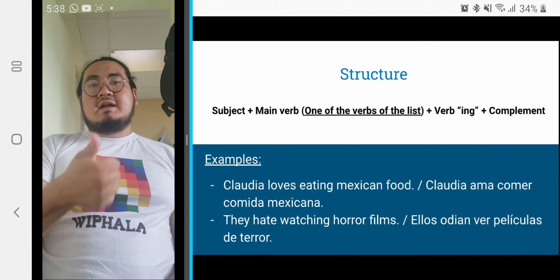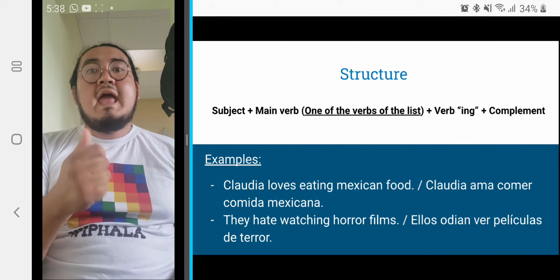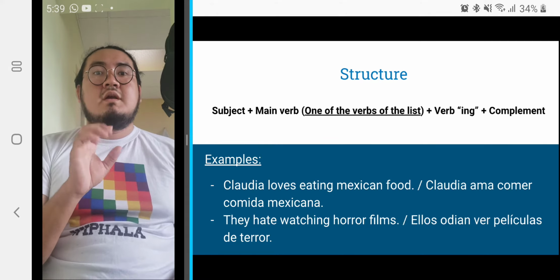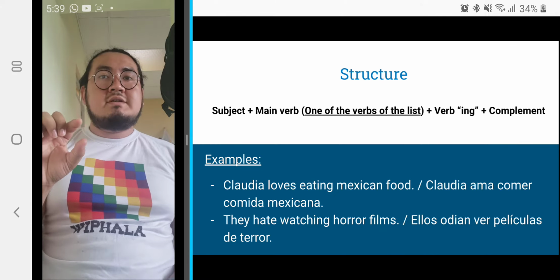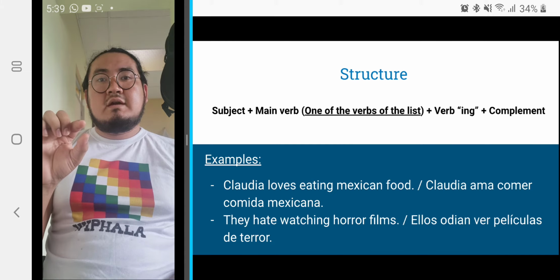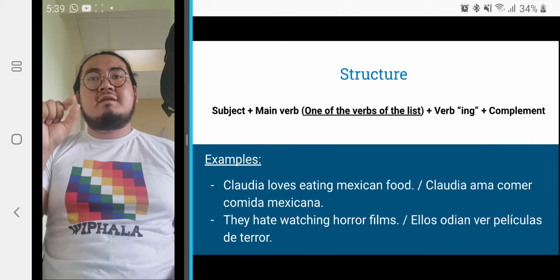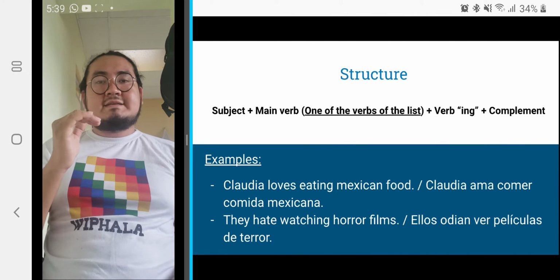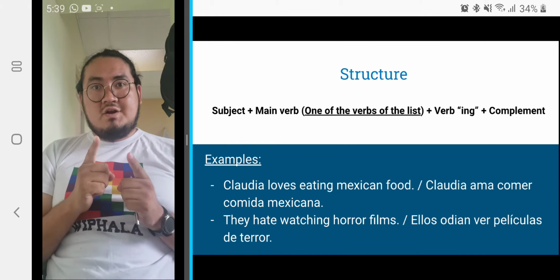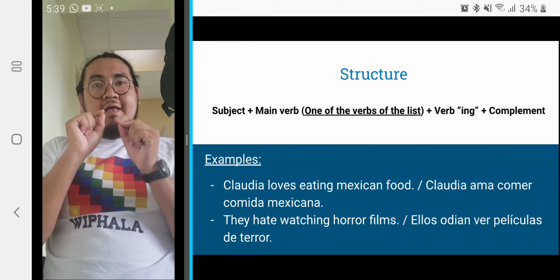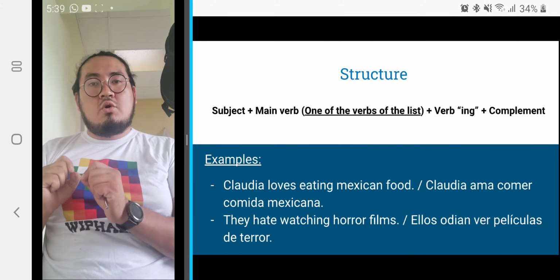Example, Claudia. Claudia is the subject, okay? The main verb is love. Claudia loves, right? The verb in gerund is the following: eat. As it is in gerund, I put ing. Claudia loves eating Mexican food. Okay? Next example, they. They hate. Hate is the main verb in there. Okay? And the verb in gerund is watch. They hate watching horror films.